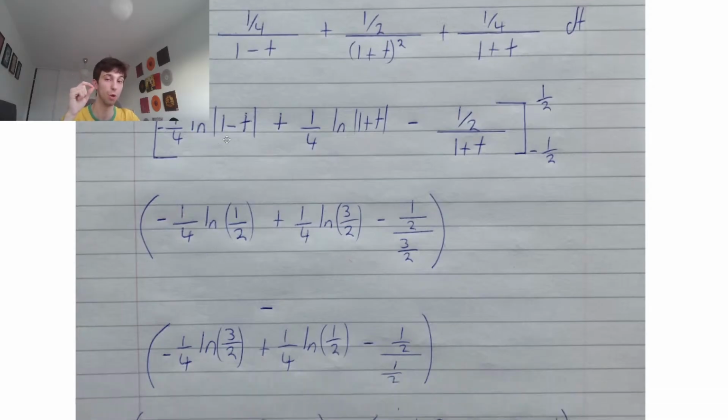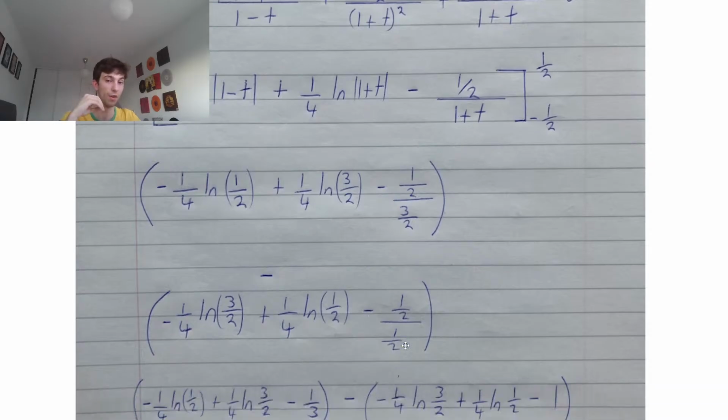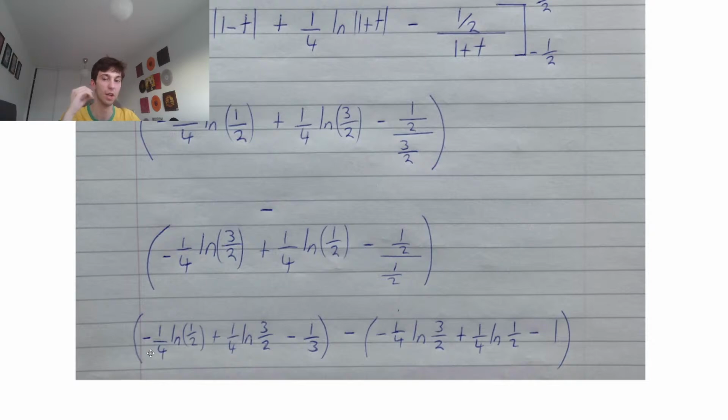Minus a quarter, natural log of 1 minus a half, that's the natural log of 3 over 2. Plus a quarter times the natural log of 1 plus a half, so that's 1 minus a half, so plus a quarter of natural log of a half. Take away a half over 1 minus a half, so that's take away a half over half. We can simplify our constants here, guys. So we have minus a quarter ln a half plus a quarter ln 3 over 2 minus a third, take away minus a quarter ln 3 over 2 plus a quarter ln half minus 1.